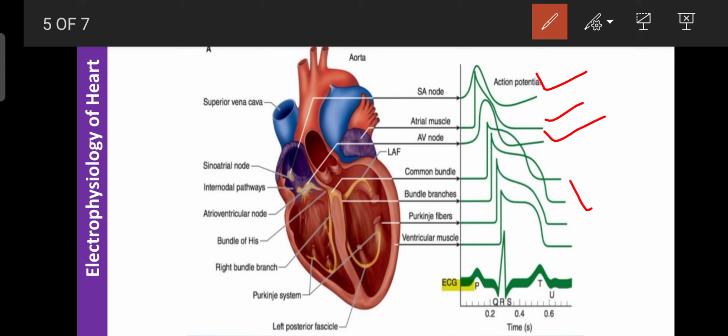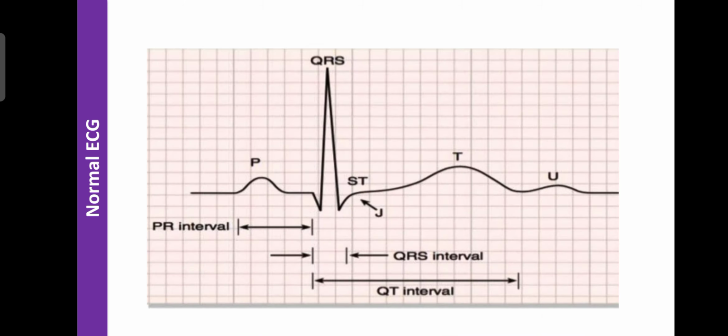So the waves are like the typical action potential. If the waves are seen in the monitor, that indicates this part of the waves can be recorded by the electrocardiogram. So this is the normal ECG. It consists of the waves P, Q, R, S, T.